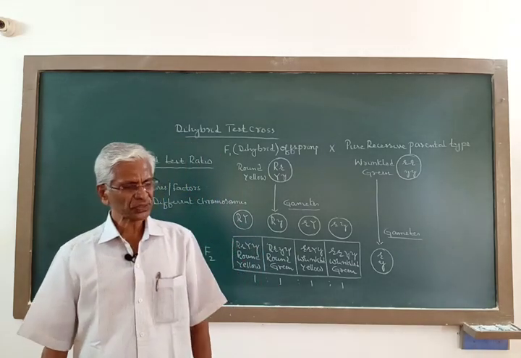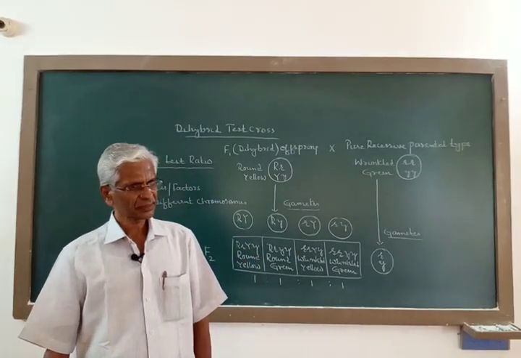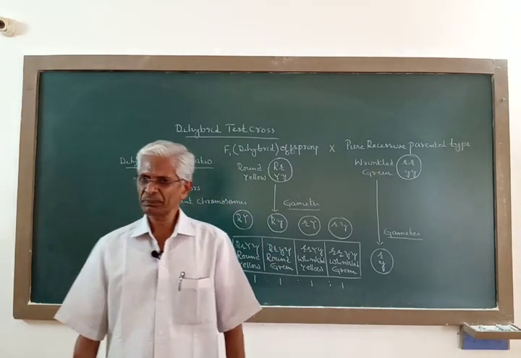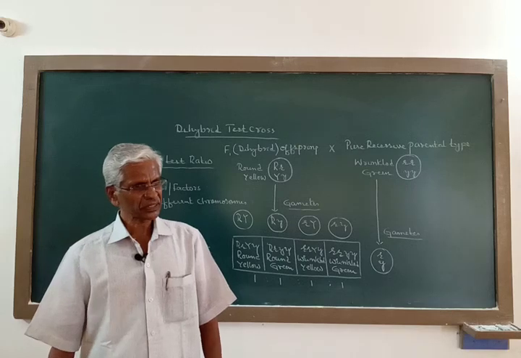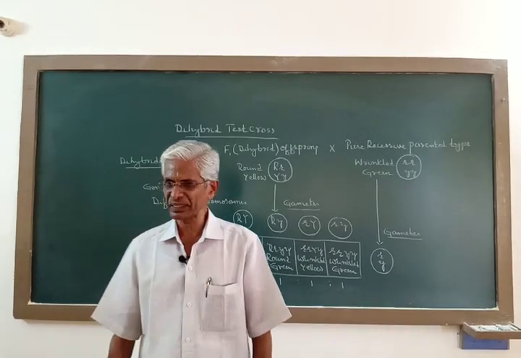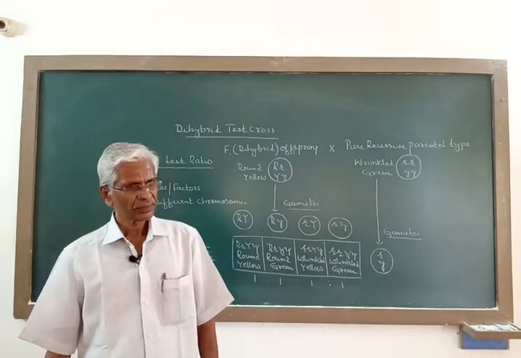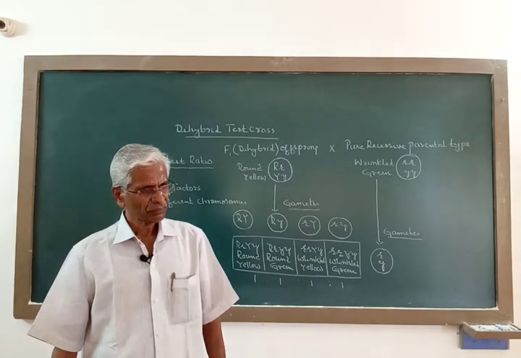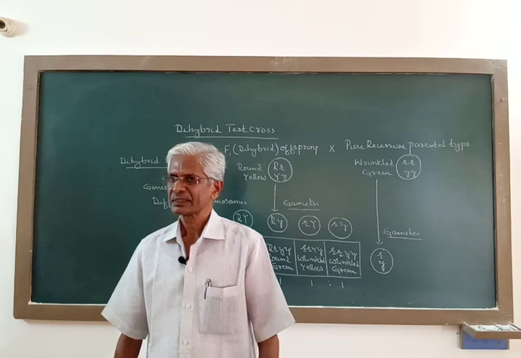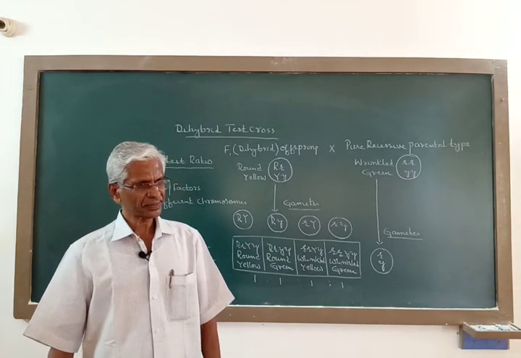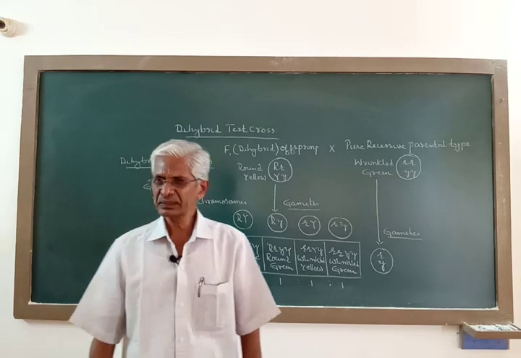But without the knowledge of chromosomes and genes, Mendel was able to predict and propose these different principles of inheritance. And today, what Mendel said is found to be true. And I said, Mendel is a genius.